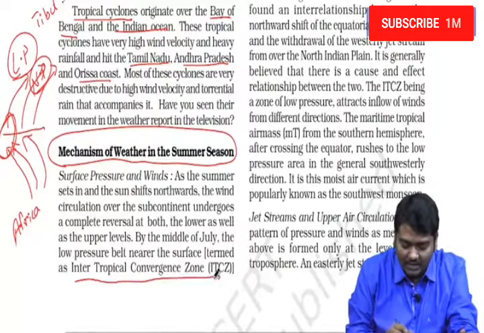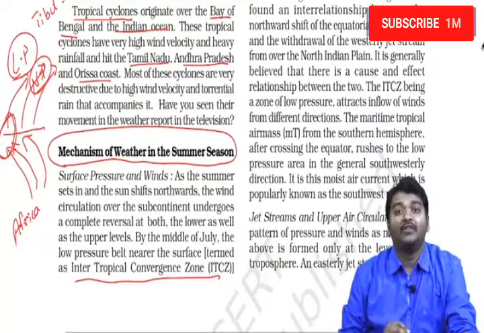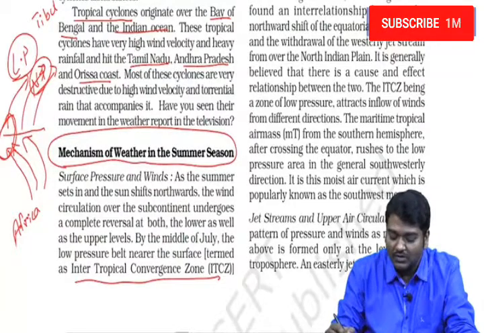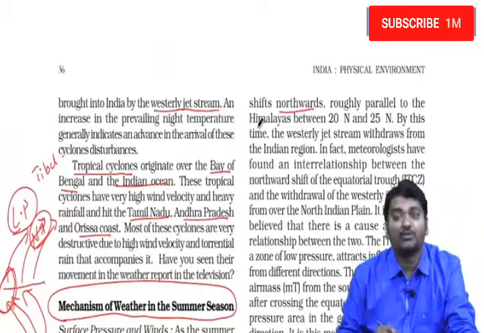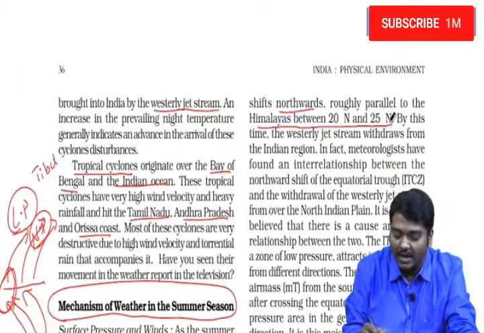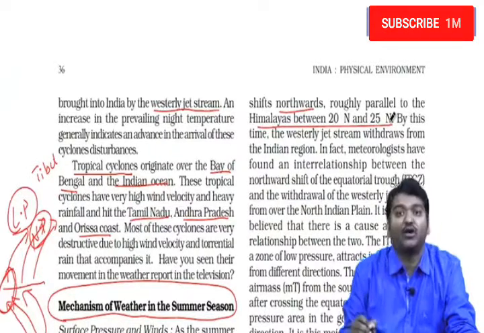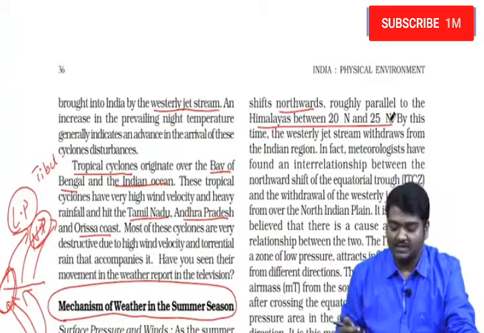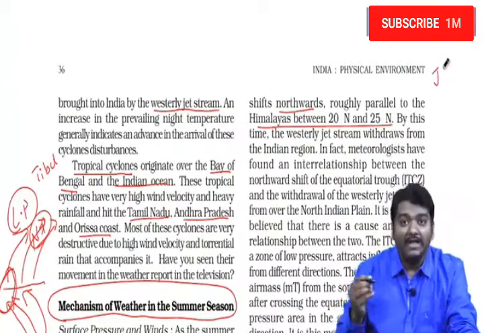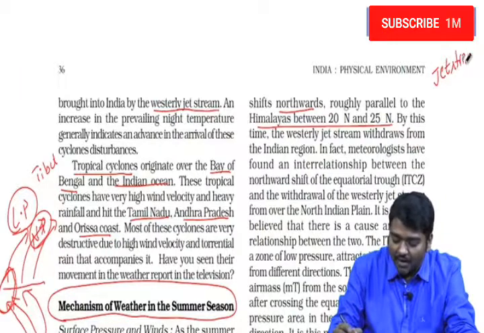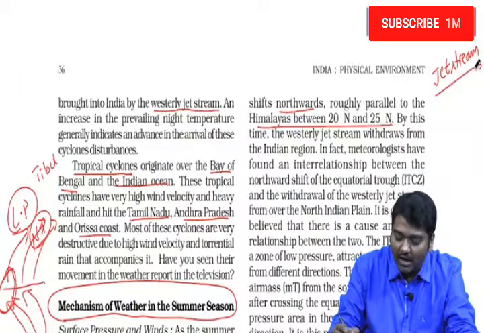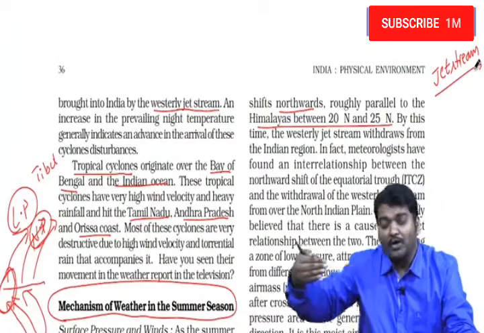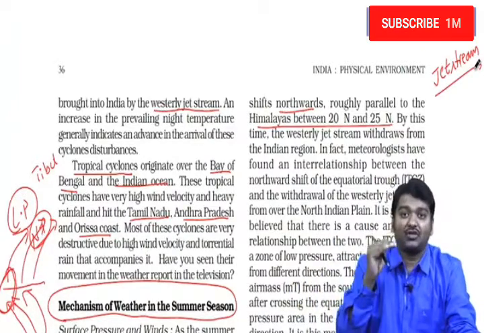This happens because the ITCZ, which is the low pressure surface, usually moves northward or shifts northward roughly parallel to the Himalayas between 20° north to 25° north. When this usually happens, we usually observe that the jet stream which we were talking about, the southern branch of the jet stream which was blowing on India, will actually move away.